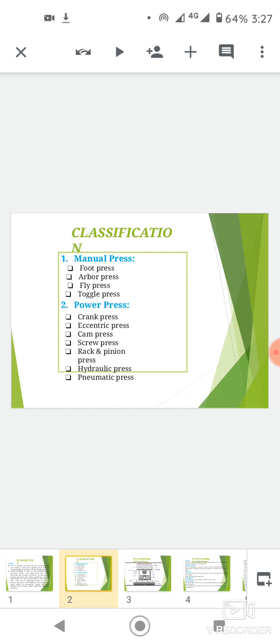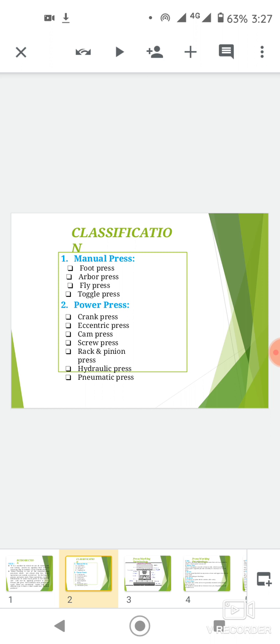This is the classification of presses. Manual presses are subdivided into foot press, arbor press, pie press, fly press, toggle press. And then power press, which is also divided into some types. The first one is the crank press, eccentric press, cam press, screw press, rack and pinion press, hydraulic press, and pneumatic press.